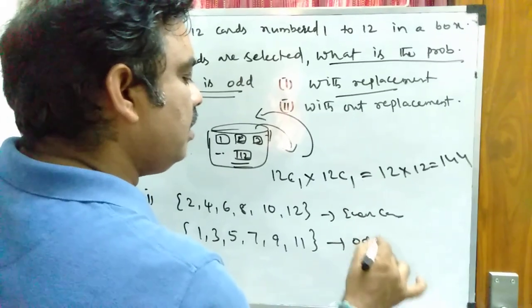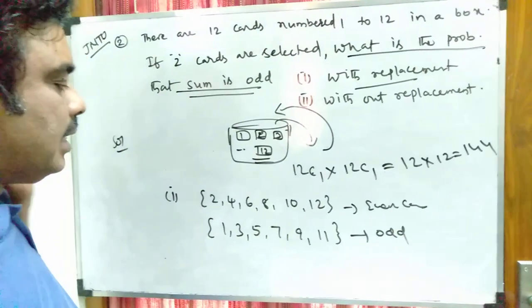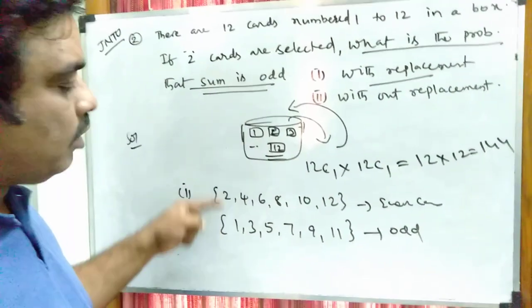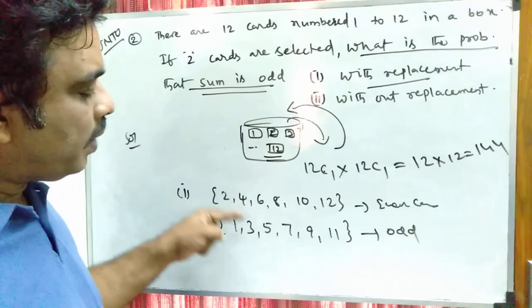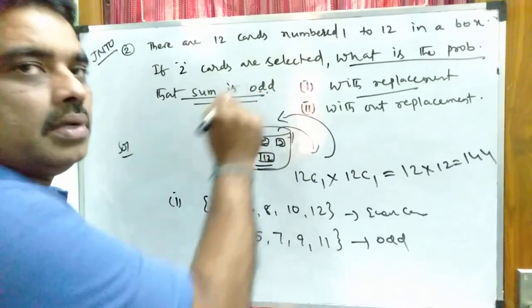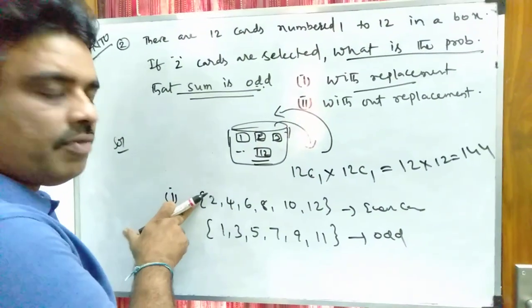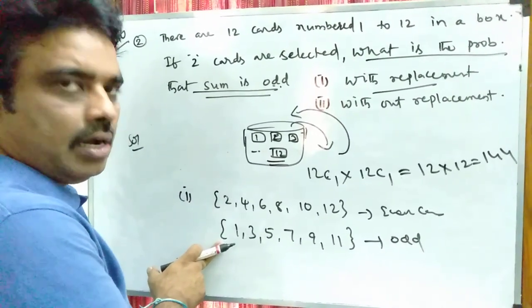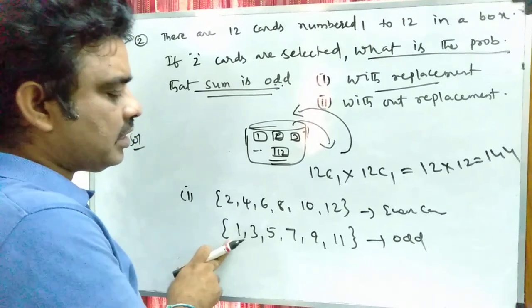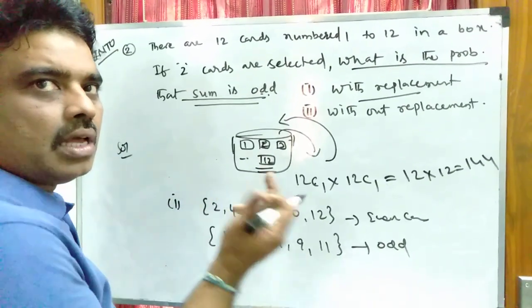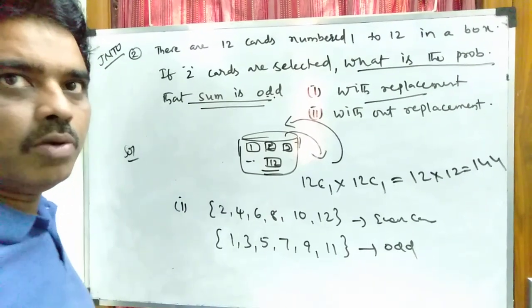And these are called the odd case. Now to get the sum, one from even number and one from odd. Then 2 plus 1, 3. Or 2 plus 3, 5. Our requirement is you have to get an odd sum. Odd sum means one is selected from even number and the second one is selected from odd number, or first select from odd number, then select from even number. Both are possible cases. Both are favorable cases.